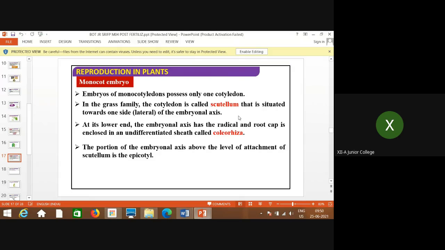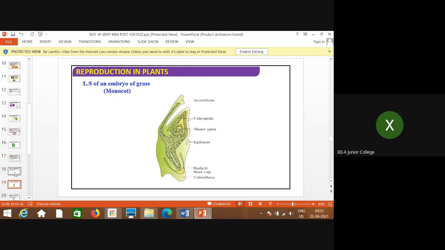Coleorhiza and coleoptile, these are the two terminologies. Coleorhiza is that which covers radicle, that in the further process gives rise to root, and coleoptile, that is giving rise to plumule. So the portion of embryonal axis above the level of attachment of the scutellum is called epicotyl. Epi is above, hypo is below. You remember always. Just these two points are different.